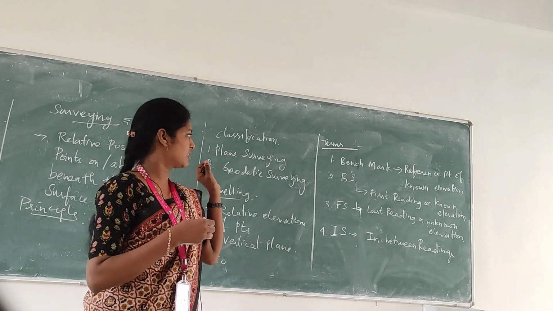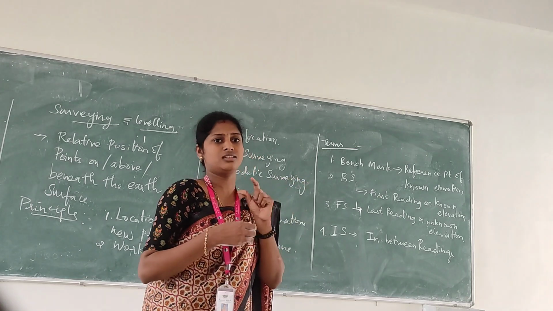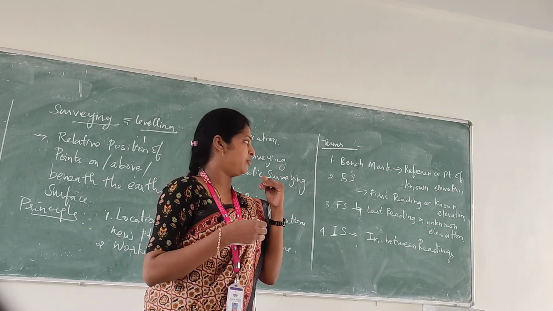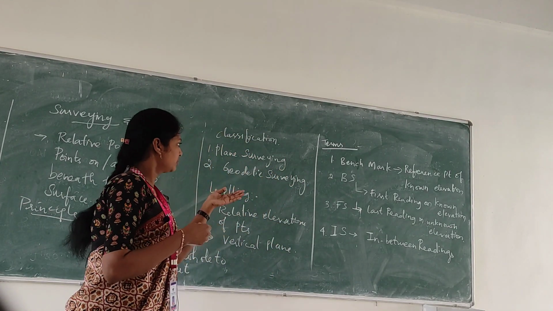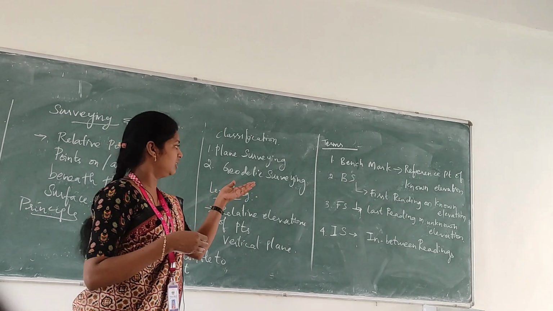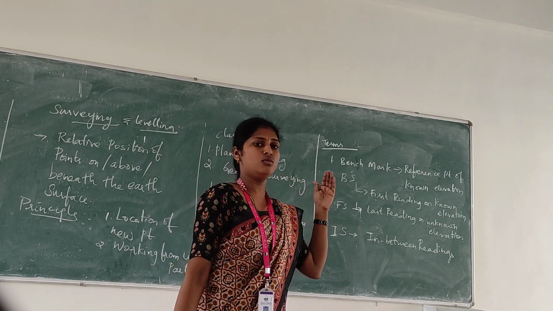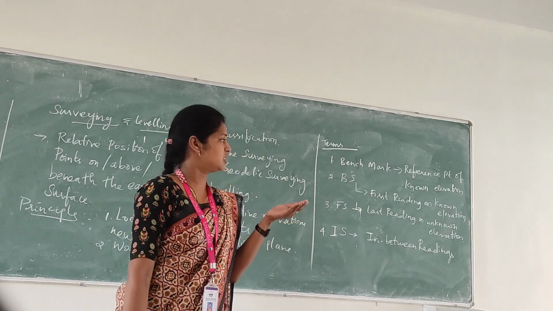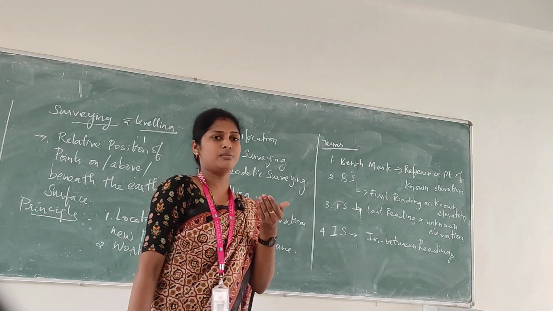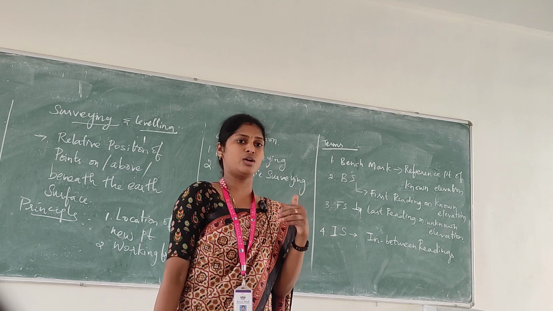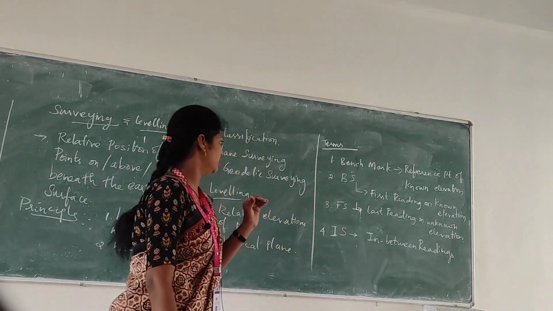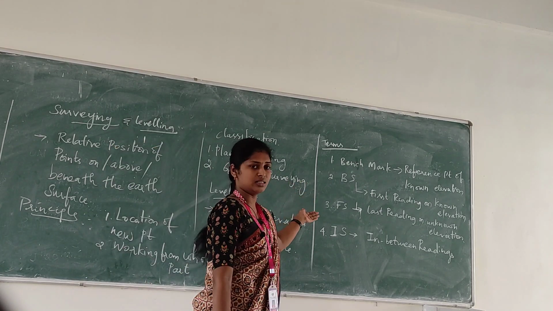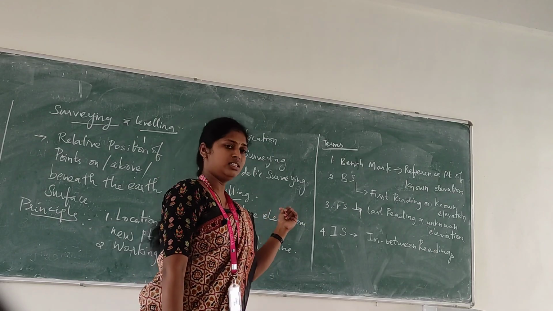The second one is backsight. Backsight is the first reading. After setting the dumpy level on the earth surface, we take the first reading on the known elevation. That comes under the BS. The third one is foresight. Foresight is the last reading taken on the unknown elevation. We determine the unknown elevations by either the rise and fall method or the height of collimation method. The fourth is intermediate sight. The points which lie between the foresight and backsight readings come under the intermediate sight.